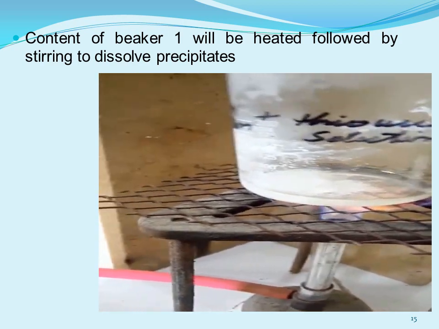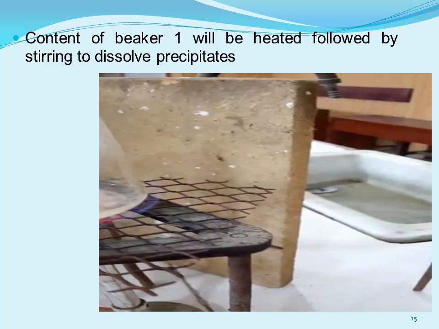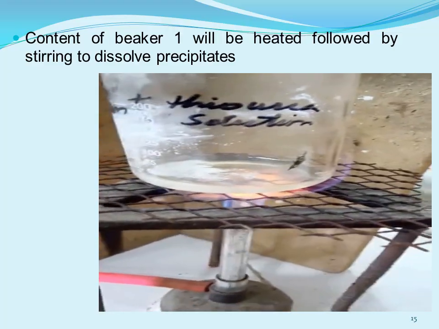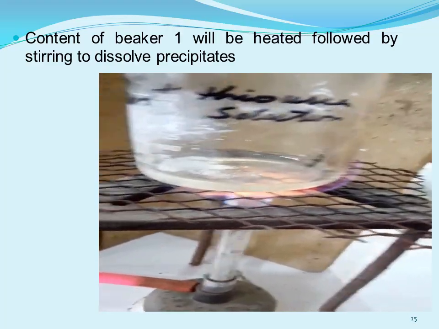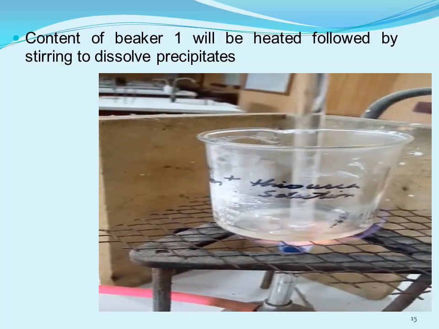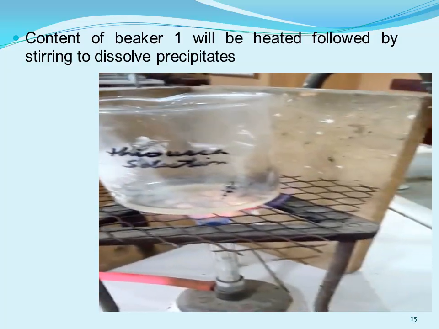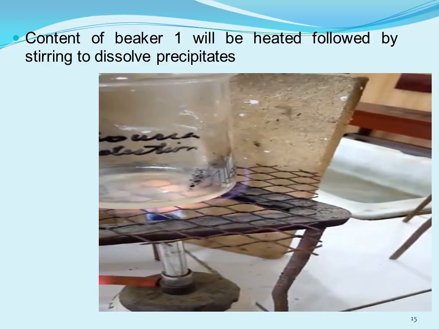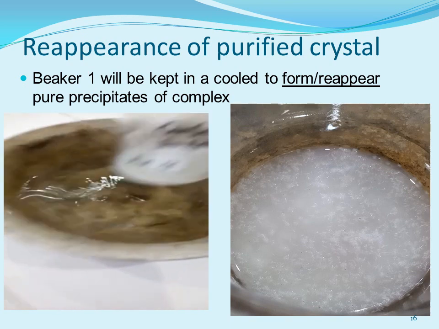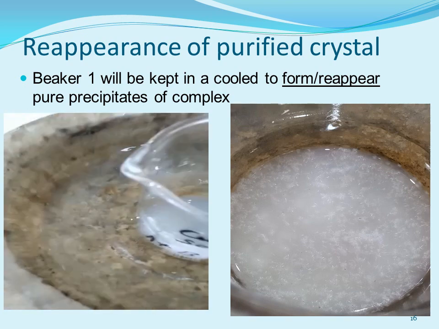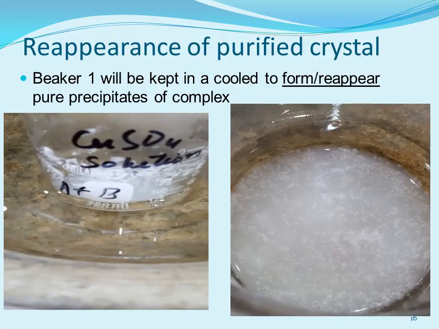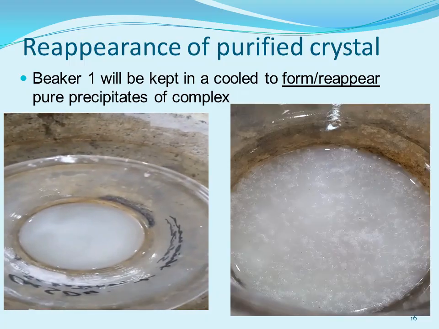You can see the precipitate is going to be dissolved. Watch the video carefully. With the heating, the precipitate is going to be dissolved. और जब आप इस beaker को place करोगे either on the ice bath, or you can simply take cool water, the precipitate will reappear. Now you can see here in the picture on the right hand side the reappearance of precipitate of complex.